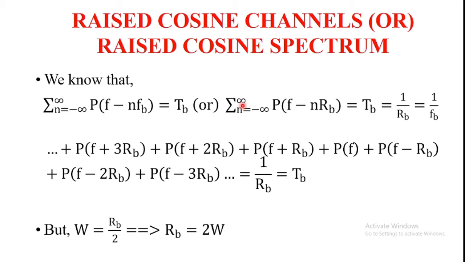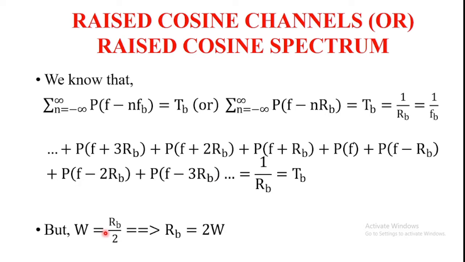Expand the LHS term of this equation, we get, and so on, P of f plus 3RB plus P of f plus 2RB plus P of f plus RB plus P of f plus P of f minus RB plus P of f minus 2RB plus and so on, is equal to 1 by RB. Now here n is substituted from minus infinity to plus infinity, and we get this expansion. This is the LHS term expansion.